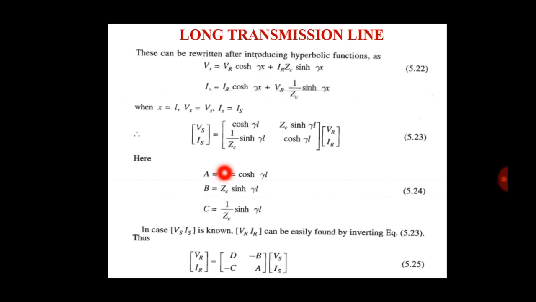A and D are equal to cosh gamma L, B is equal to Zc sinh gamma L, and C is equal to 1 by Zc sinh gamma L. In case Vs and Is are known, VR and IR can be easily found by inverting this equation: VR and IR equal the matrix D, minus B, minus C, A times Vs and Is.